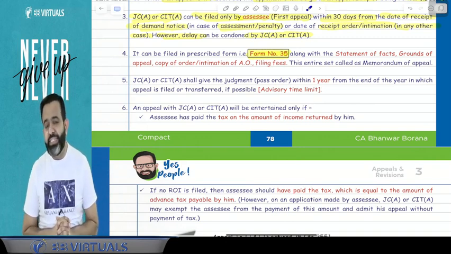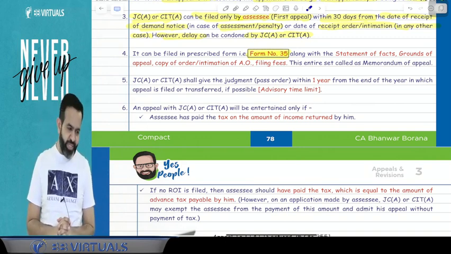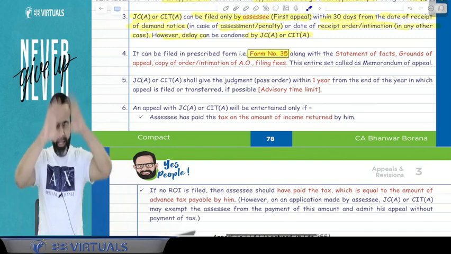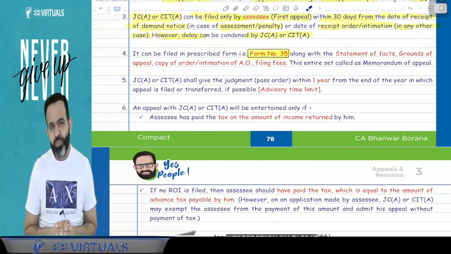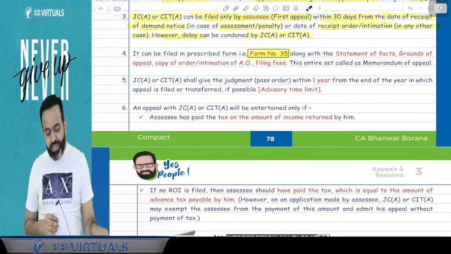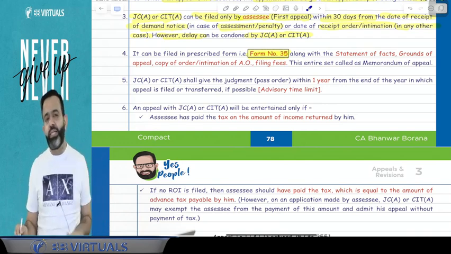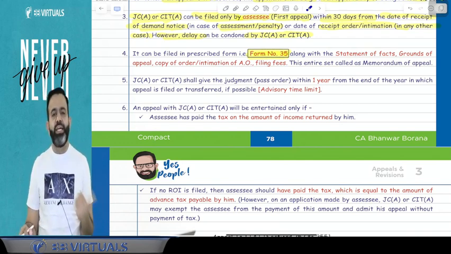And this entire set is known as the memorandum of appeal. You have to file this. Now guys, the question is, sir, when we file the appeal at the Joint Commissioner appeal or CIT appeal, then